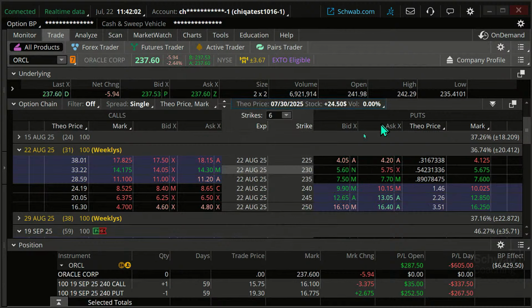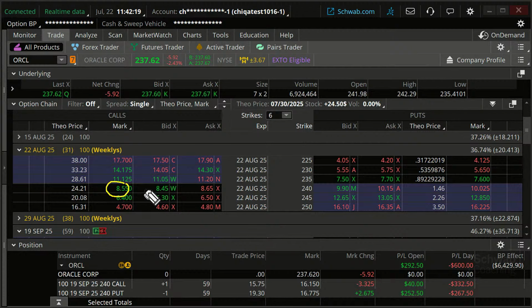Now when I look at the 240 strike, that Theo price is showing all the way up to $24. Remember, we're not buying it at $8.50. We were getting in close to $11 by the time we got in because of waiting on the bounce.